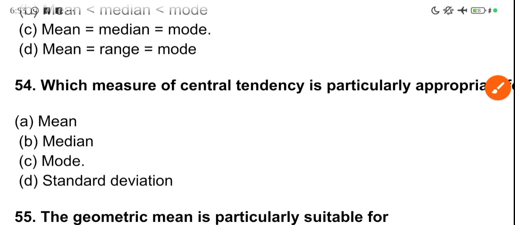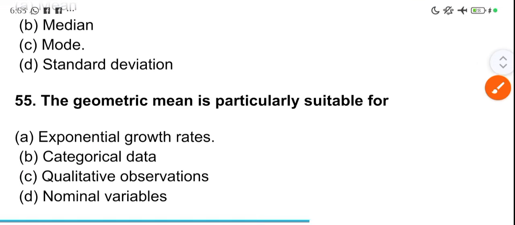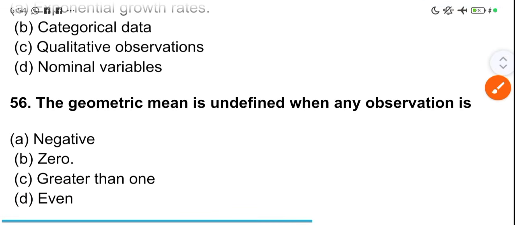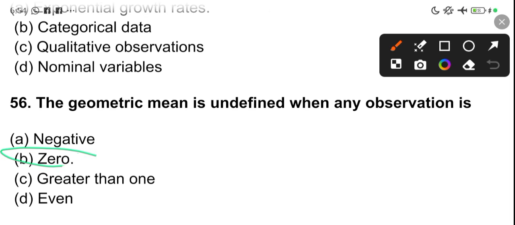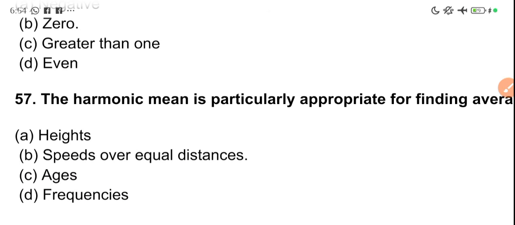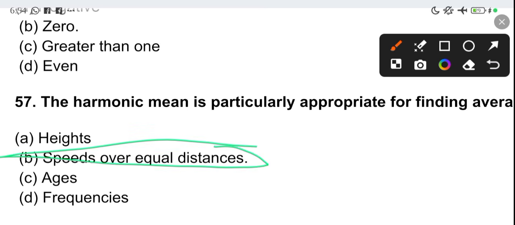Which measure of central tendency is particularly appropriate for categorical data? The mode. The geometric mean is particularly suitable for exponential growth rate. The geometric mean is undefined when any observation is 0. Once you have 0, the geometric mean is undefined. The harmonic mean is particularly appropriate for finding average speed over equal distance. Please take note: you should know the arithmetic mean, the harmonic mean, and the geometric mean, and the differences between the three. If you see a question to find the geometric mean, the harmonic mean, or the arithmetic mean, you should know how to solve it.